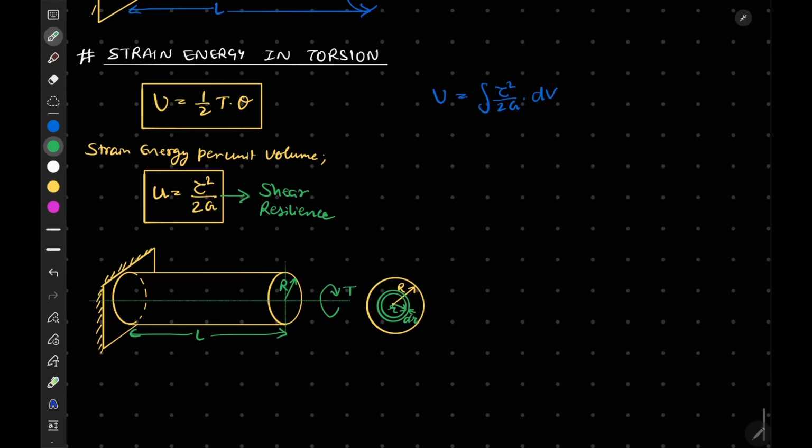So we can say that U is equal to the integration of tau square by 2G into dV. I can write the dV for the element as 2 pi r into dr into L. Now the variable here is r, and r varies from 0 to capital R. So if I want to calculate U, I will obtain it as the integral of tau square.